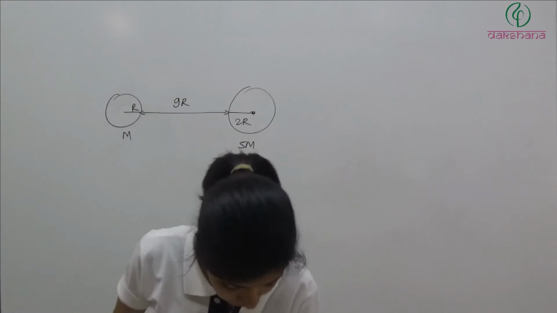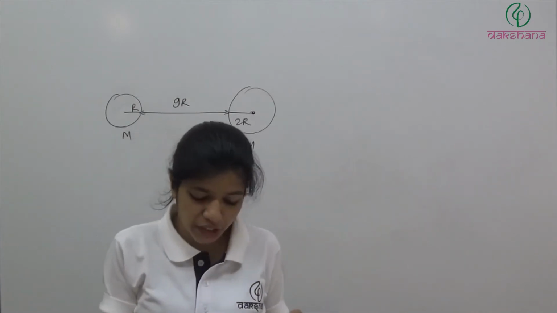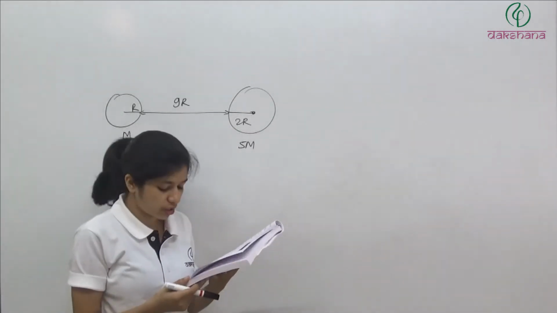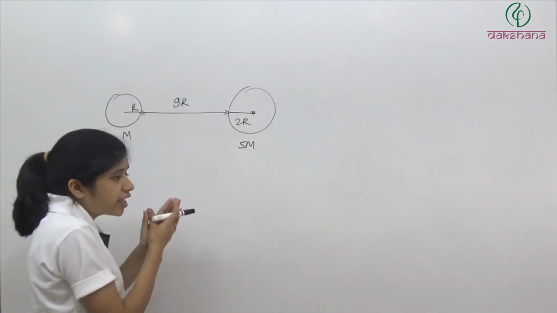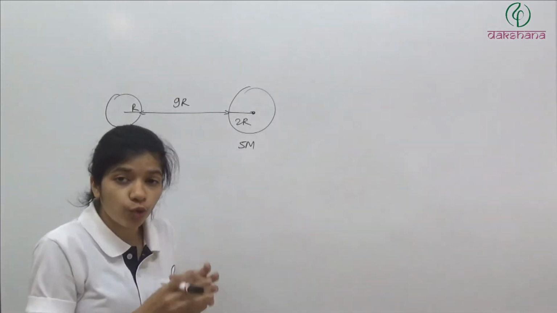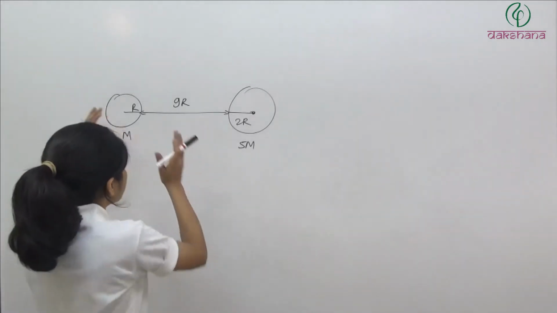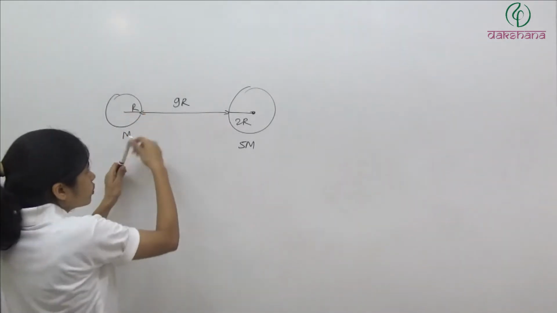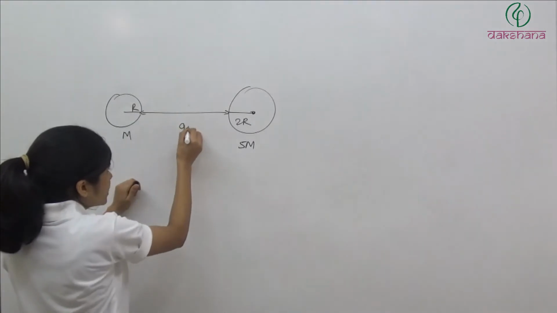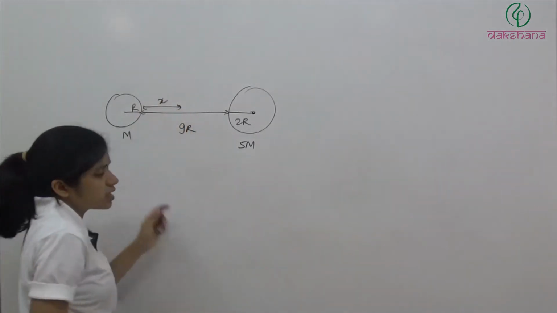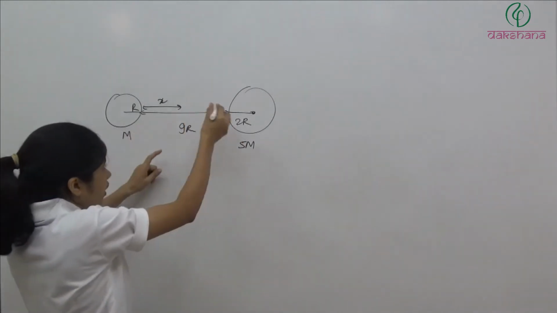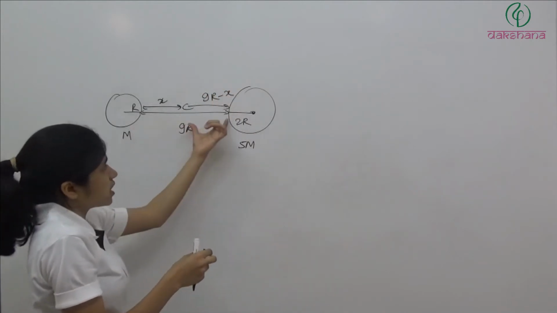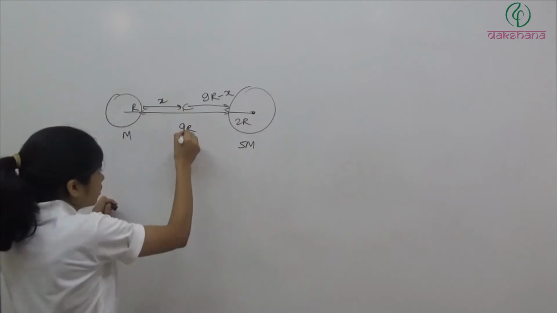Now we have to find out, if they attract each other due to gravitational force only, then the distance covered by the smaller body just before collision is. So they are going to attract each other and move towards each other. So the moment when they are going to collide, at that moment what will be the distance covered by this mass? Clear? So if they are going to collide, it means their periphery will be very close or they will be touching each other. So let's say this smaller mass has covered distance x. So now to touch, this should cover how much? 9R minus x.